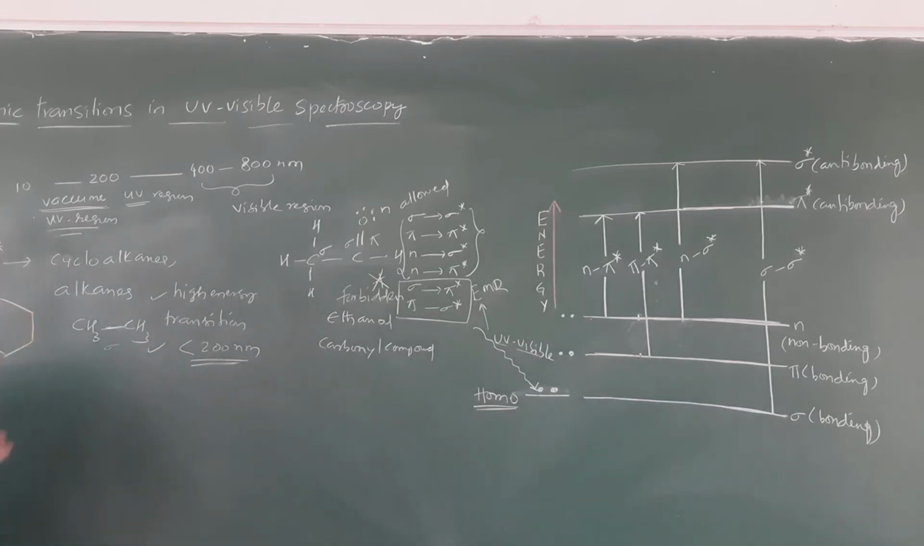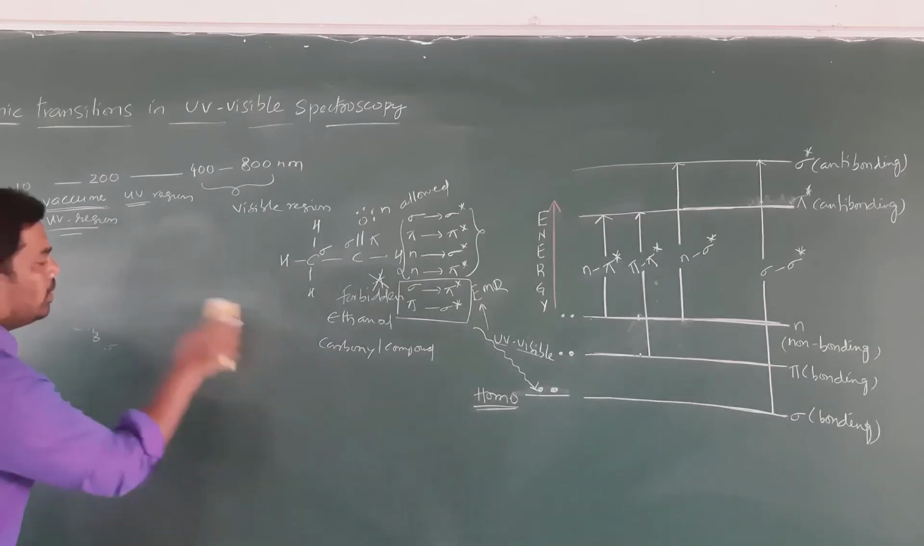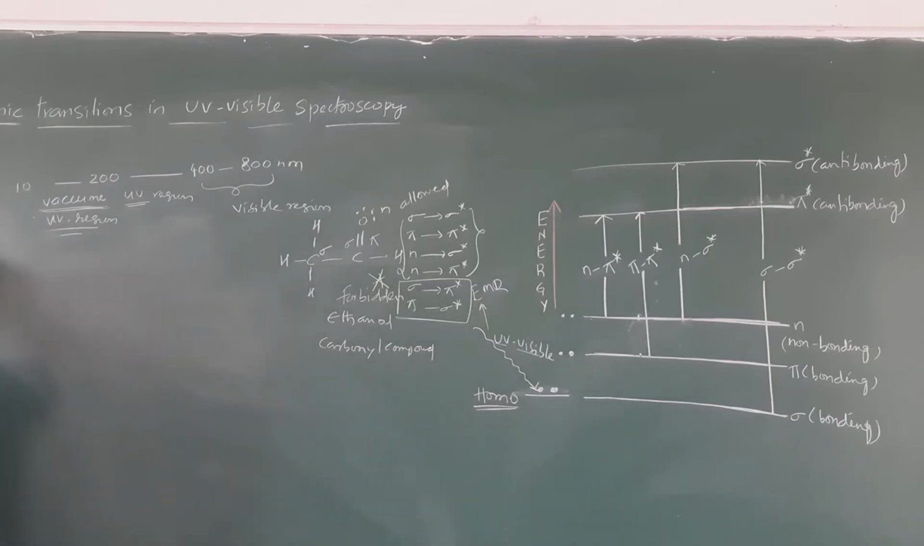So this is sigma to sigma star transition. Example, cycloalkanes and alkanes can absorb in the region of less than 200 nanometer. So these transitions are high energy transitions. Clear, right? Next we will move to n to sigma star transition.